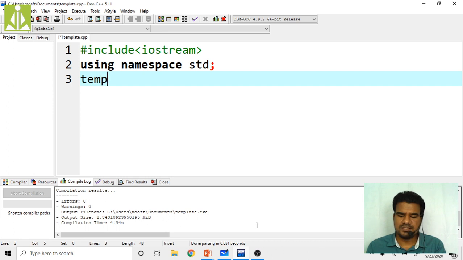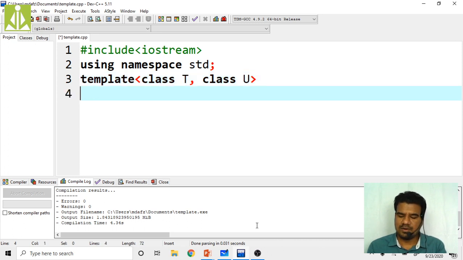So how can I do that? template, then use the class keyword followed by T. As I want two different types in my class, I told you two different private types I am going to declare. So class T is one, and class U is the second type.